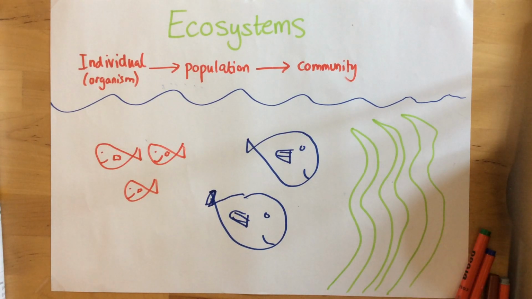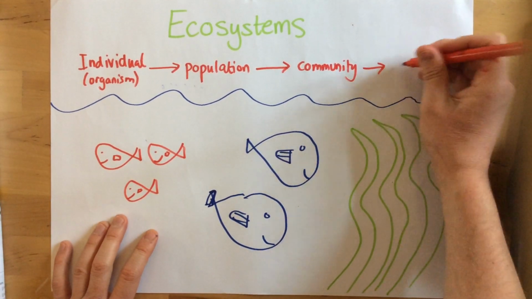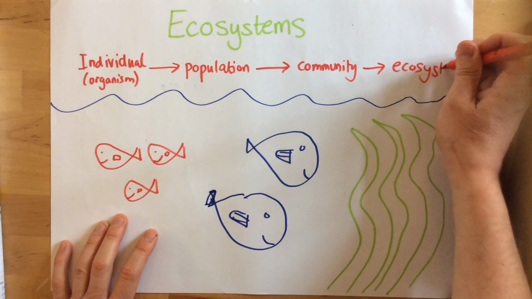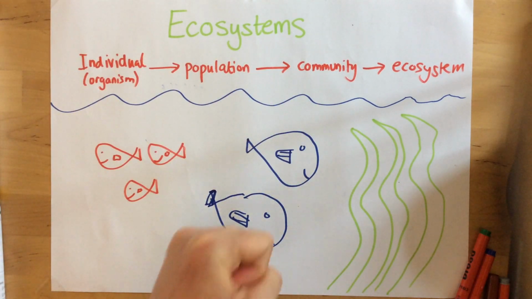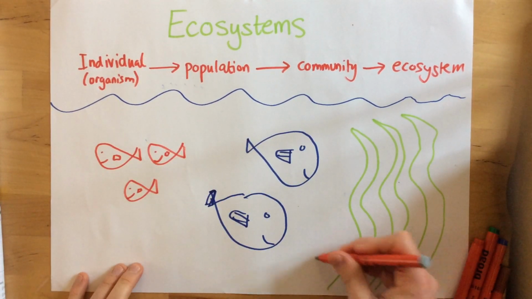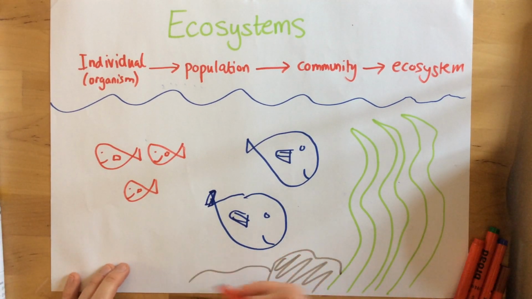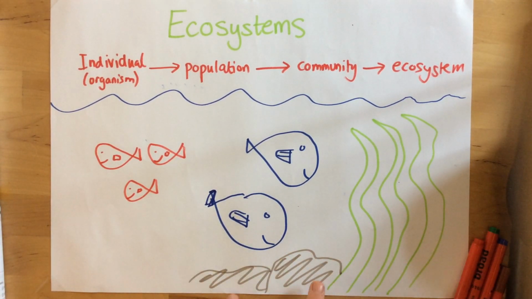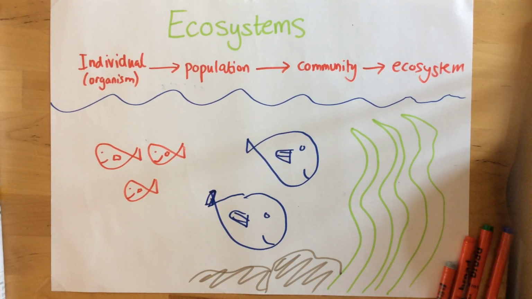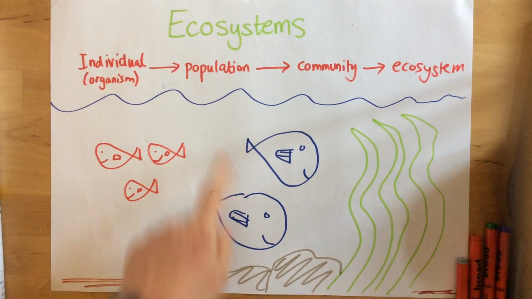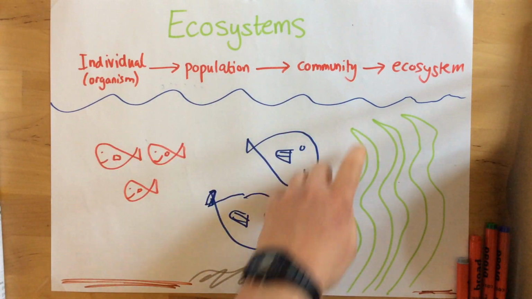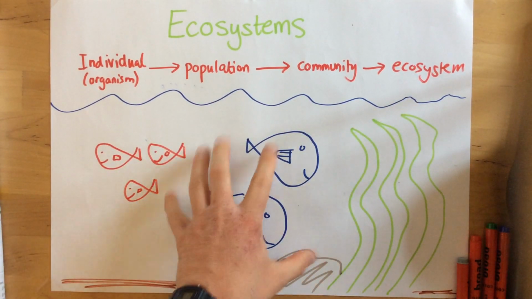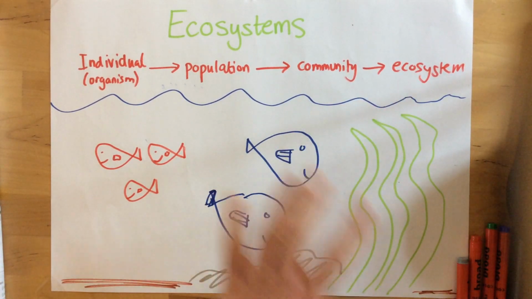Now we're just going to have a look at the final level of an ecosystem, which is the whole ecosystem itself. The complete ecosystem is all the living things and the non-living things. So if I was to just draw a few rocks here, because these are the non-living parts of the ecosystem as well. Maybe we've just got some of the ground here. The water itself, the light, the whole thing all together, everything combined is the entire ecosystem. In this particular context, the ecosystem is the pond.